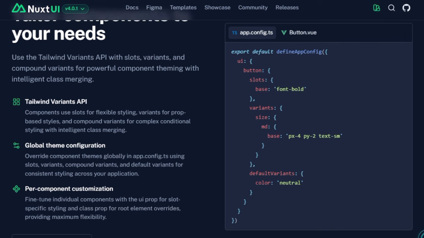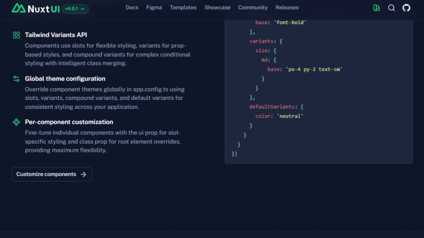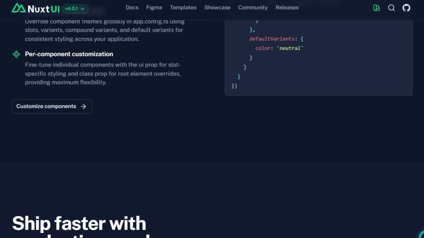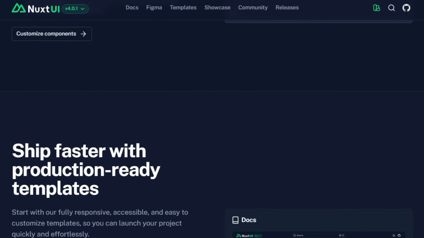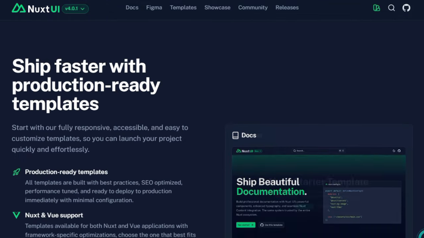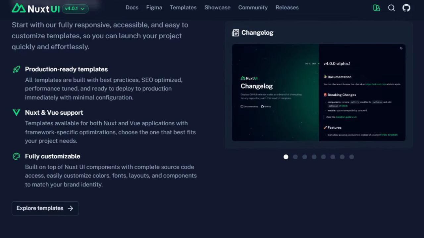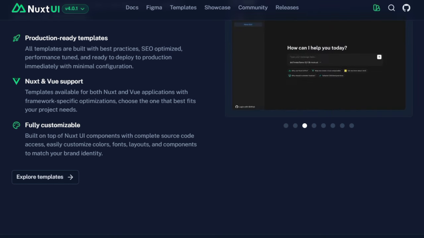Type safety is baked in too via TypeScript, ensuring autocomplete and solid typings across all components, less guesswork, fewer bugs. Where many UI libraries force you to pick between default look or full custom, this project smartly blends both. Ship fast using polished, production-ready templates, yet have the freedom to micro-adjust every detail to your brand's voice. In short, what makes this project unique is that it gives you an elegant balance, world-class defaults, accessible and type-safe